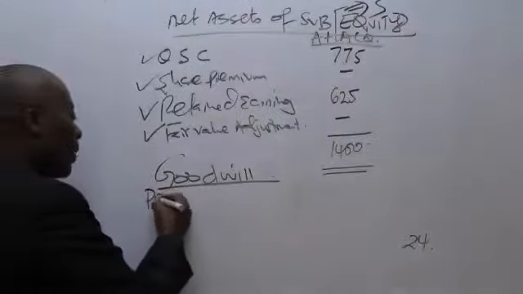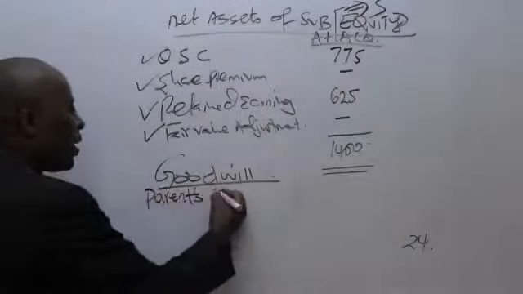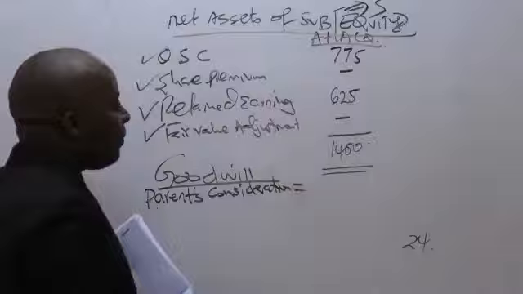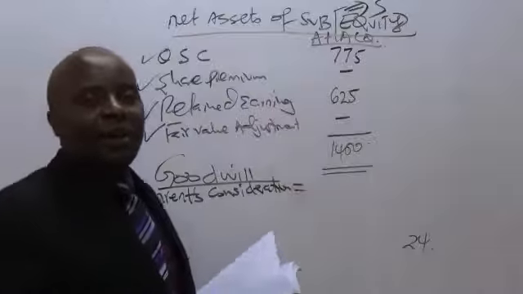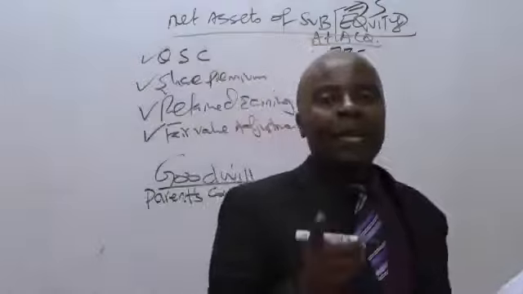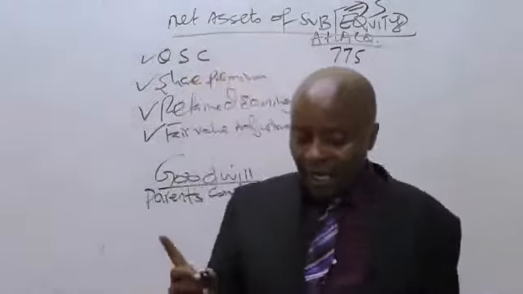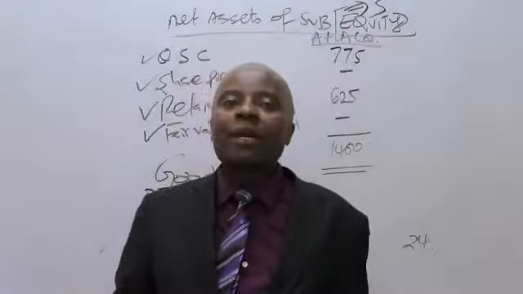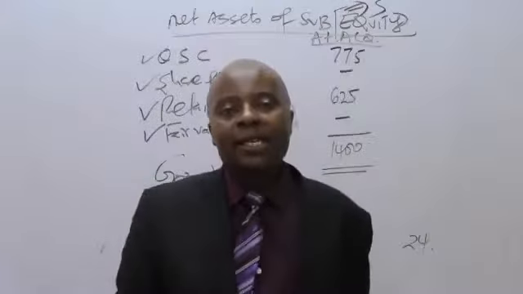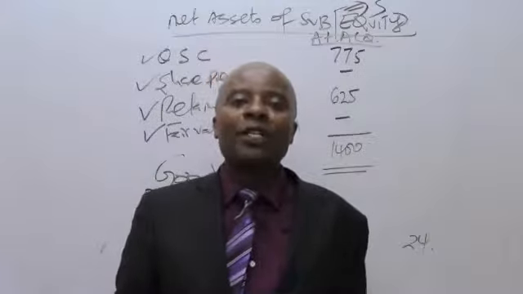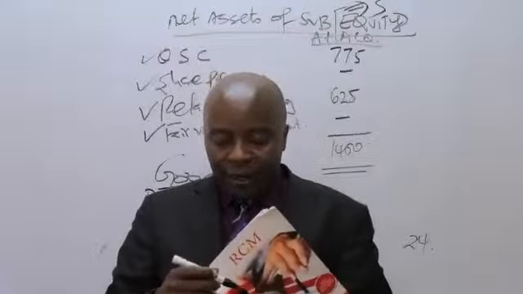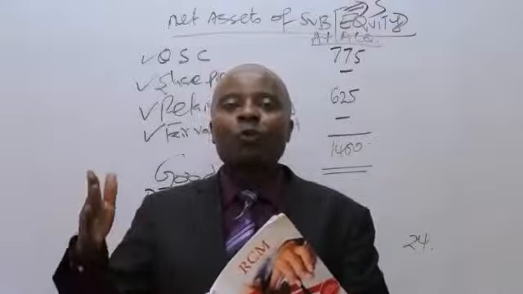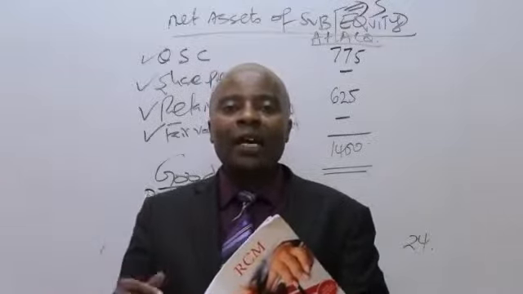Tukasema utakuja useme parents. The parents consideration. Parenti alipeana pesa ngapi? Alipeana 600 cash na akapatiana 300 million in the form of a debt. But fortunately, that money was paid immediately. How I wish a good examiner, angekwambia there was an arrangement where these people were given shares with a promise to pay for them 1 year later.